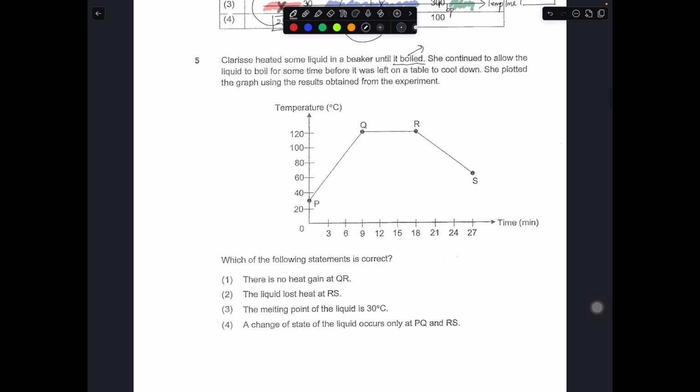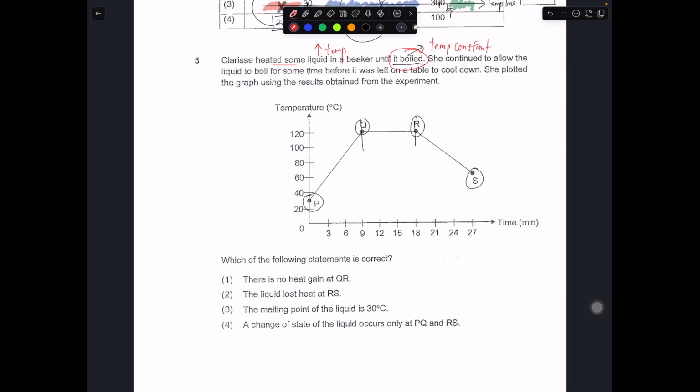Okay, so in this case, you have P, Q, R, and S. One way to really deduce the graph is to take a look at this part. This part must be heating, because it heated some liquid. So before that, the liquid will have gained heat and the temperature will start to rise. Until some point, if it boils, then the temperature will remain constant.